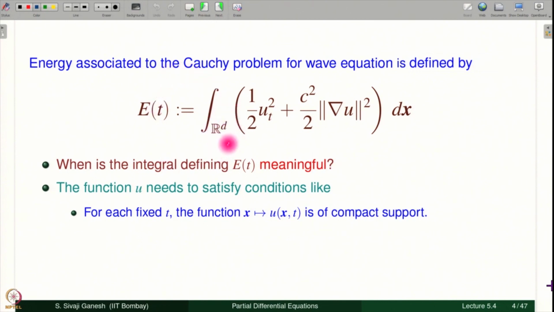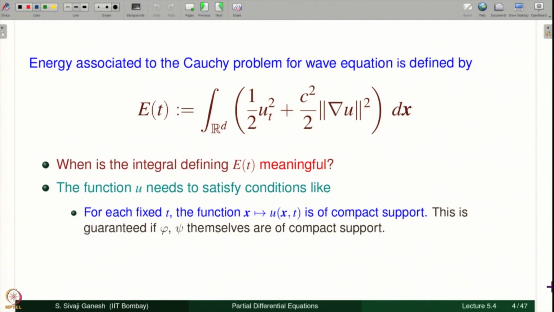Then this integral is really on a bounded set, on a compact set, and these are continuous functions. In fact, u is a C2 function, therefore u_t is C1 and grad u will also be C1. Therefore, there is no problem with this integral. They are definitely continuous functions and we are integrating on a compact set instead of R^d because of this hypothesis being satisfied. So, E of t makes sense. Of course, this is in turn guaranteed when the Cauchy data itself is of compact support. We have seen this already: if the Cauchy data has compact support, the solution to the homogeneous wave equation is also of compact support for each fixed t.